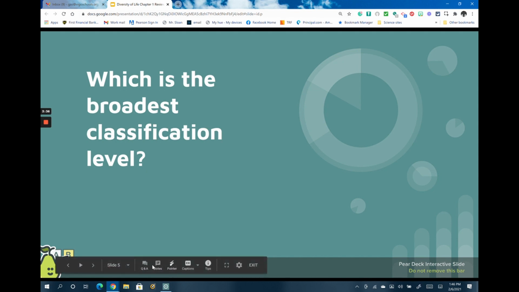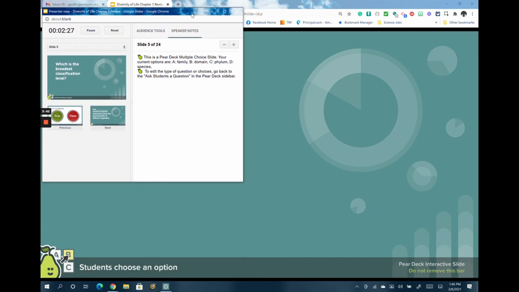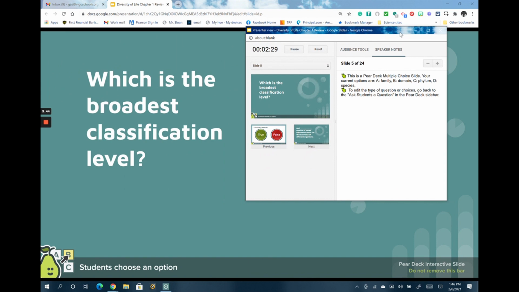Slide number 5, which is the broadest classification level? See what the choices were for you. Which is the broadest classification level? It tells us A, family, B, domain, C, phylum, or D, species. The most broad, which means the most general or has the most in it, the one at the top of that chart that was in our book, would be B, domain. So domain is the broadest classification level.